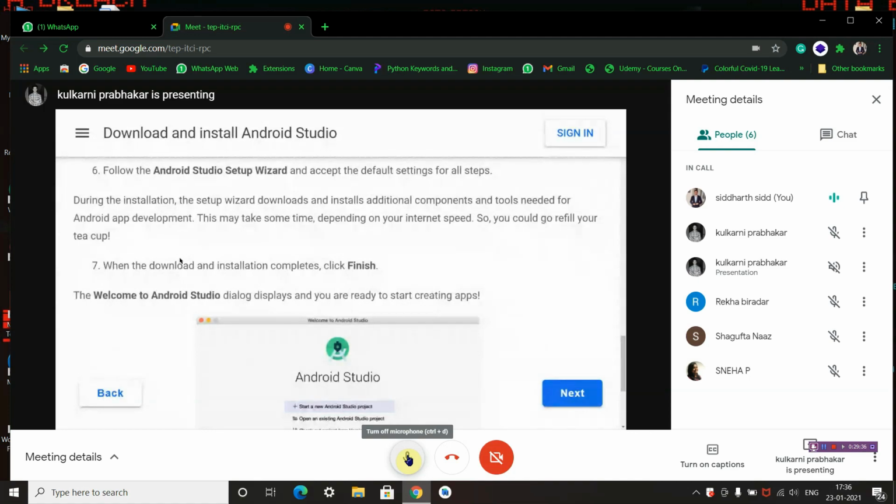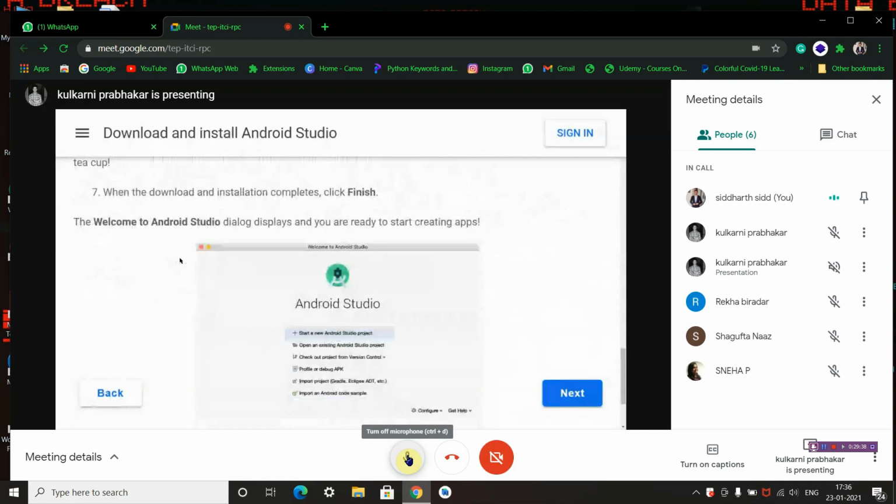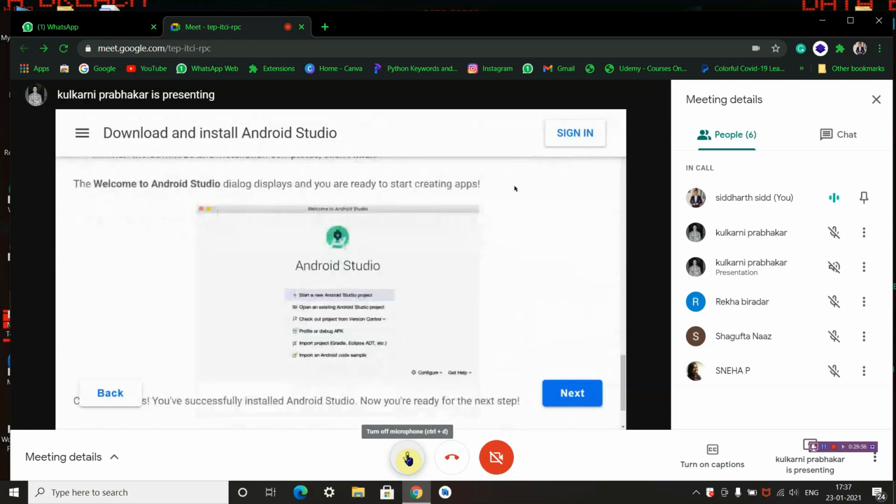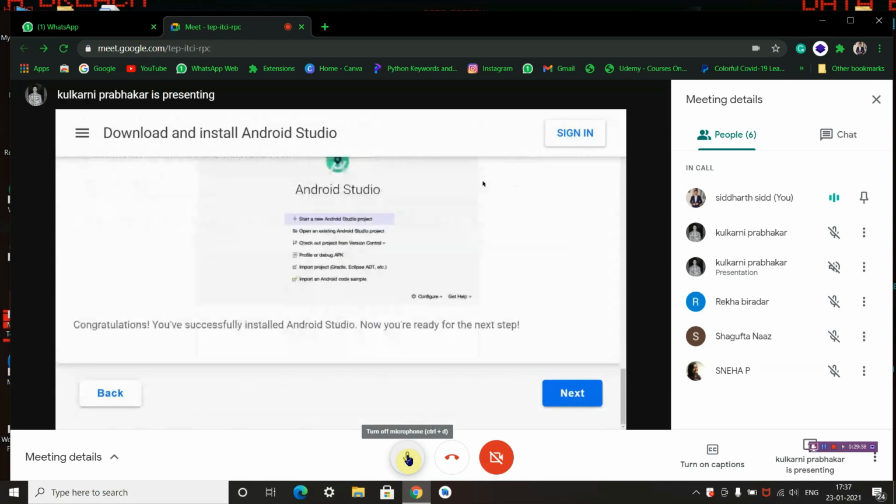The seventh step is when the download and installation completes, click finish. The Welcome to Android Studio dialog displays and you are ready to start creating applications. Congratulations, you have successfully installed Android Studio. Now you are ready for the next step.